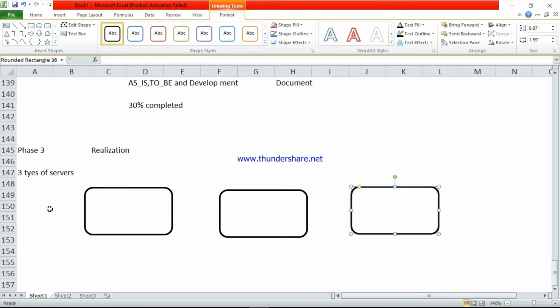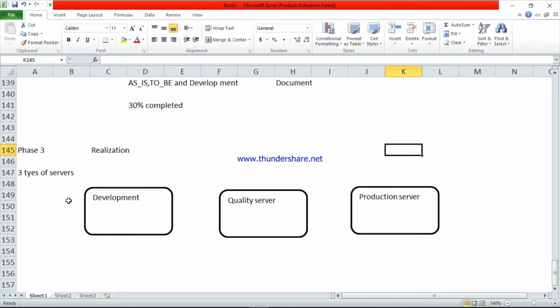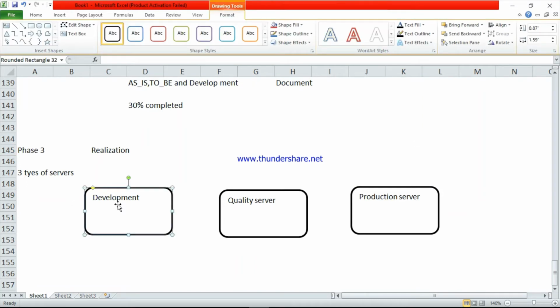So every SAP has three servers. The first server is called development server. The second one is called quality server. The last one is the production server. So every SAP has three servers: development server, quality server, and production server.